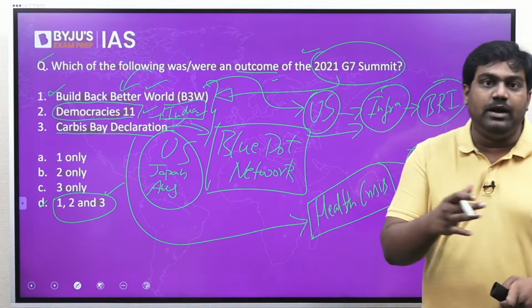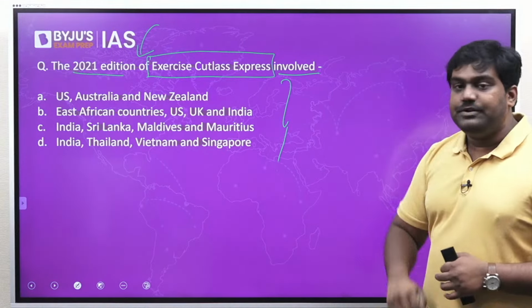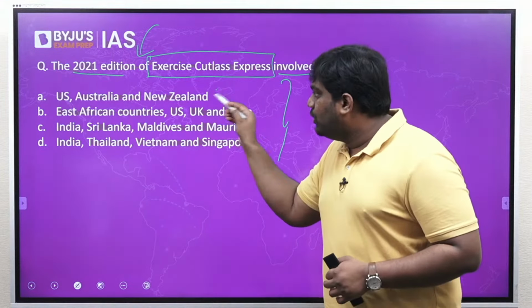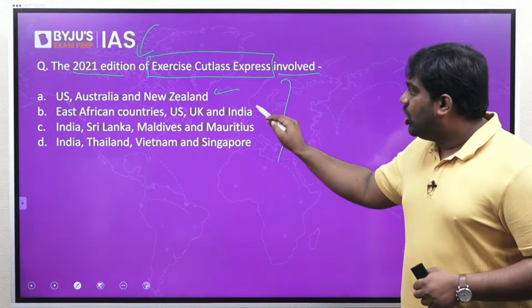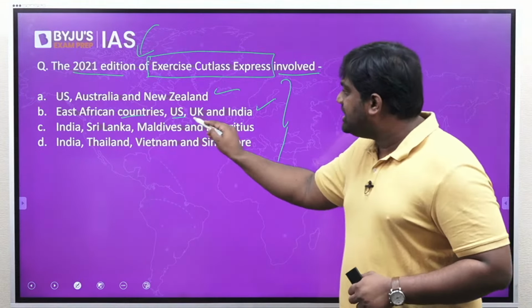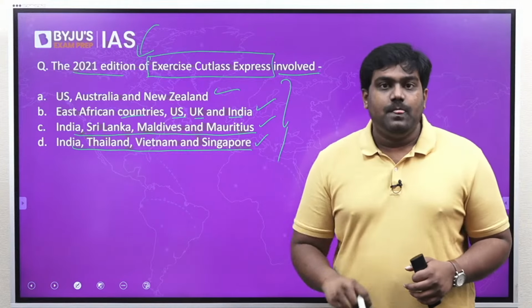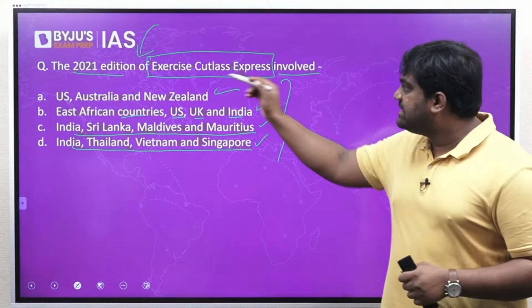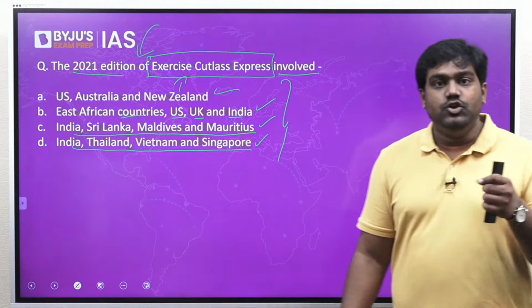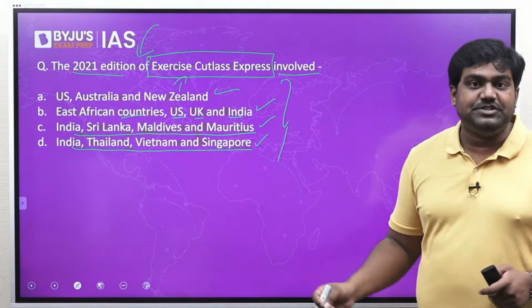Now let's take up the next question. The 2021 edition of Exercise Cutlass Express involved which countries? Does it involve the US, Australia and New Zealand, or East African countries, or the US, UK and India, or India, Sri Lanka, Maldives and Mauritius, or India, Thailand, Vietnam and Singapore? Which countries take part in this military exercise known as Exercise Cutlass Express?